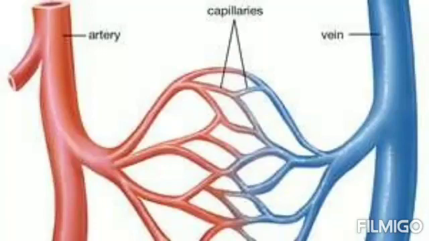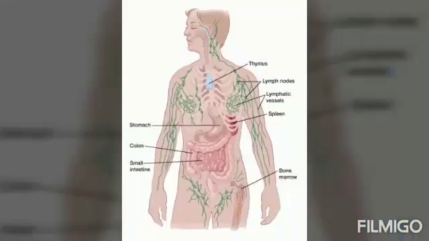Where will you find blood? You know that the blood is found flowing through the various blood vessels. That means the veins, the arteries and the capillaries. And these blood vessels are spread throughout our body.